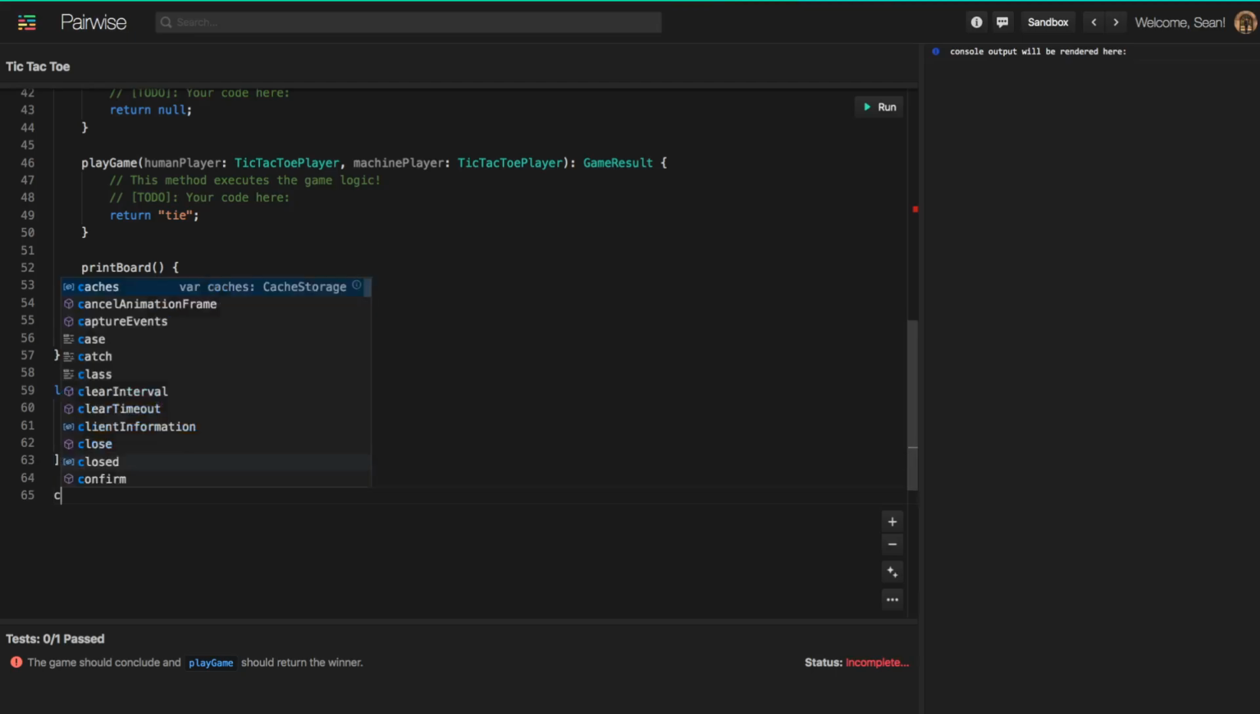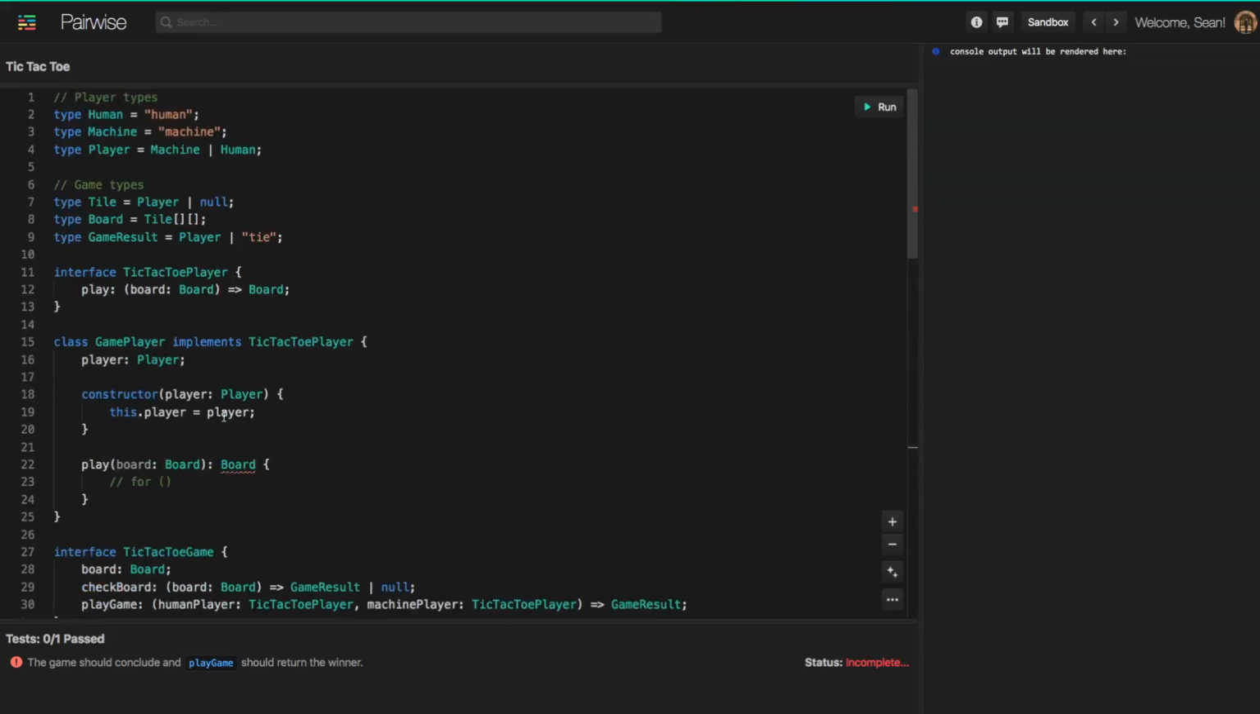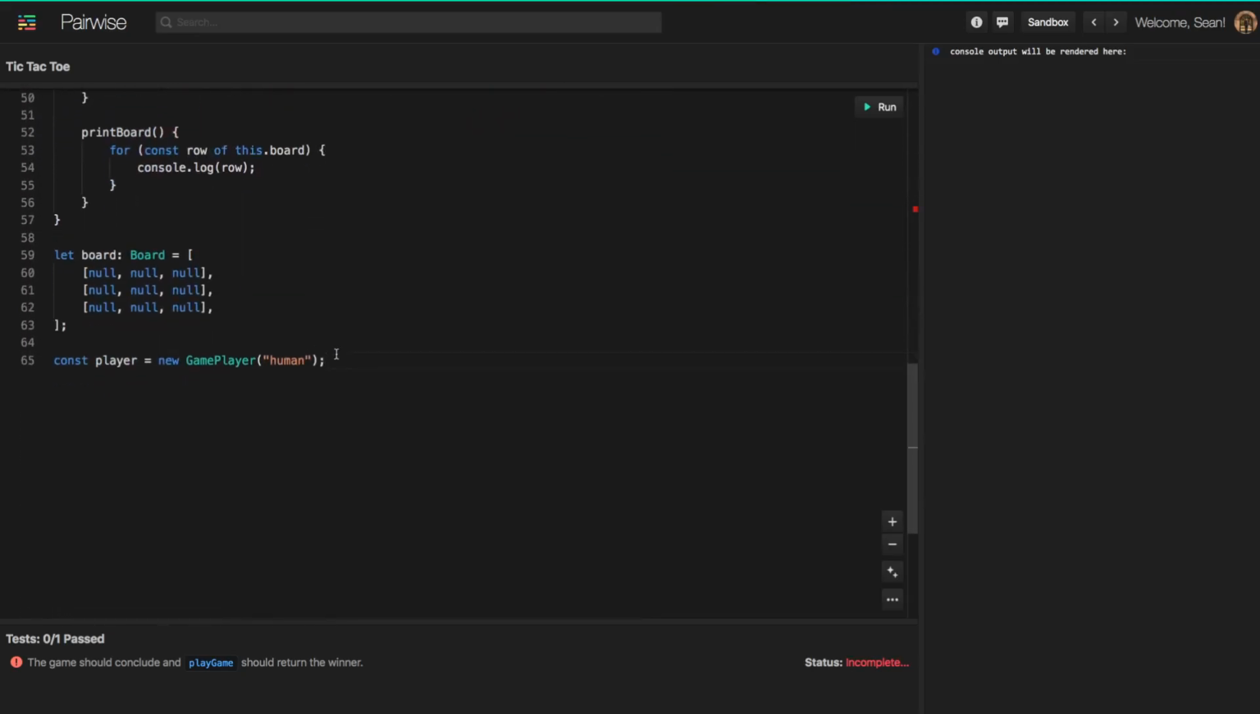Then I'm going to create a new player, even though we haven't fully implemented that method yet. I can say new GamePlayer, and I'll say this is a human player. You'll see that the GamePlayer class has a constructor which accepts a player argument. So when you create a new game player, you can specify if it should be a human or a machine player.